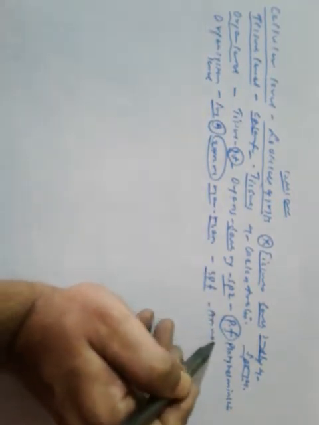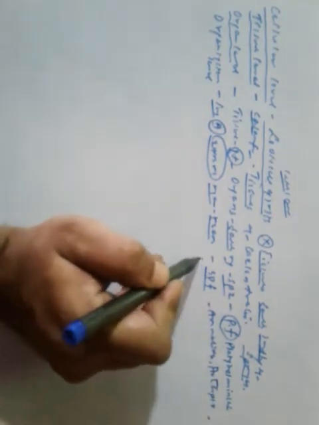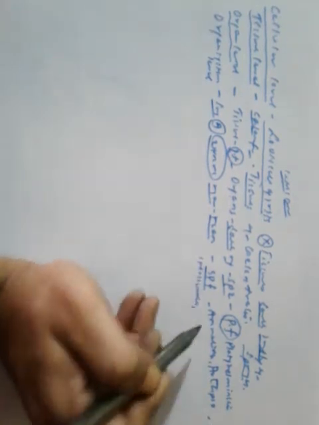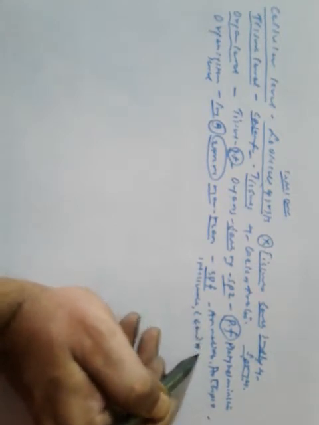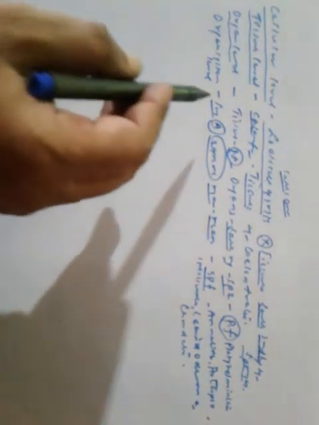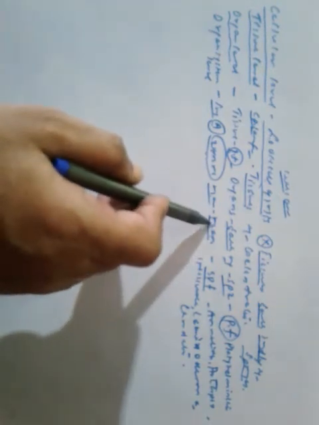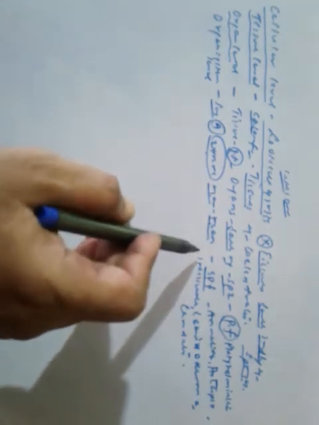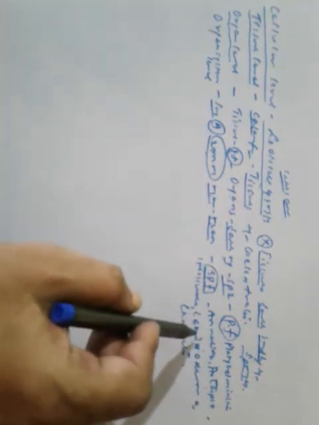The examples are Annelida, Arthropoda, Mollusca, Echinodermata, and Chordata.